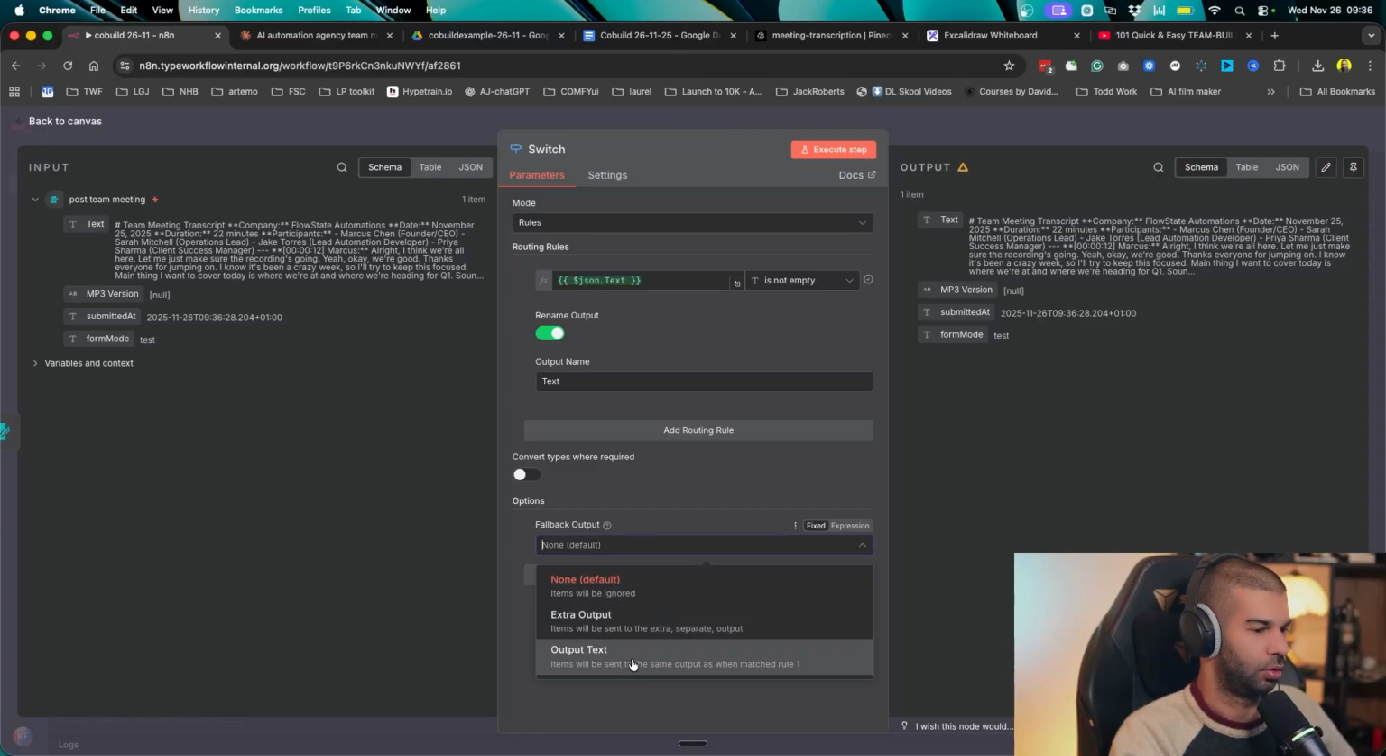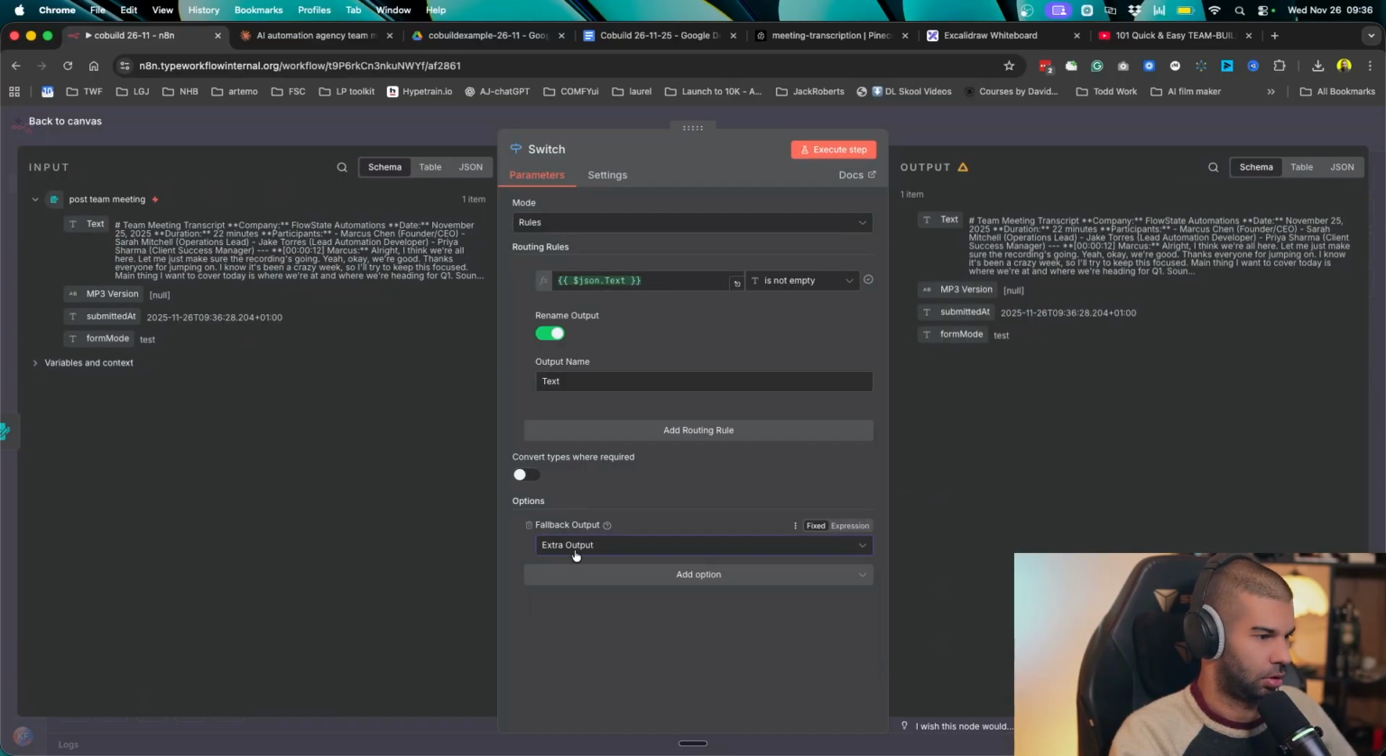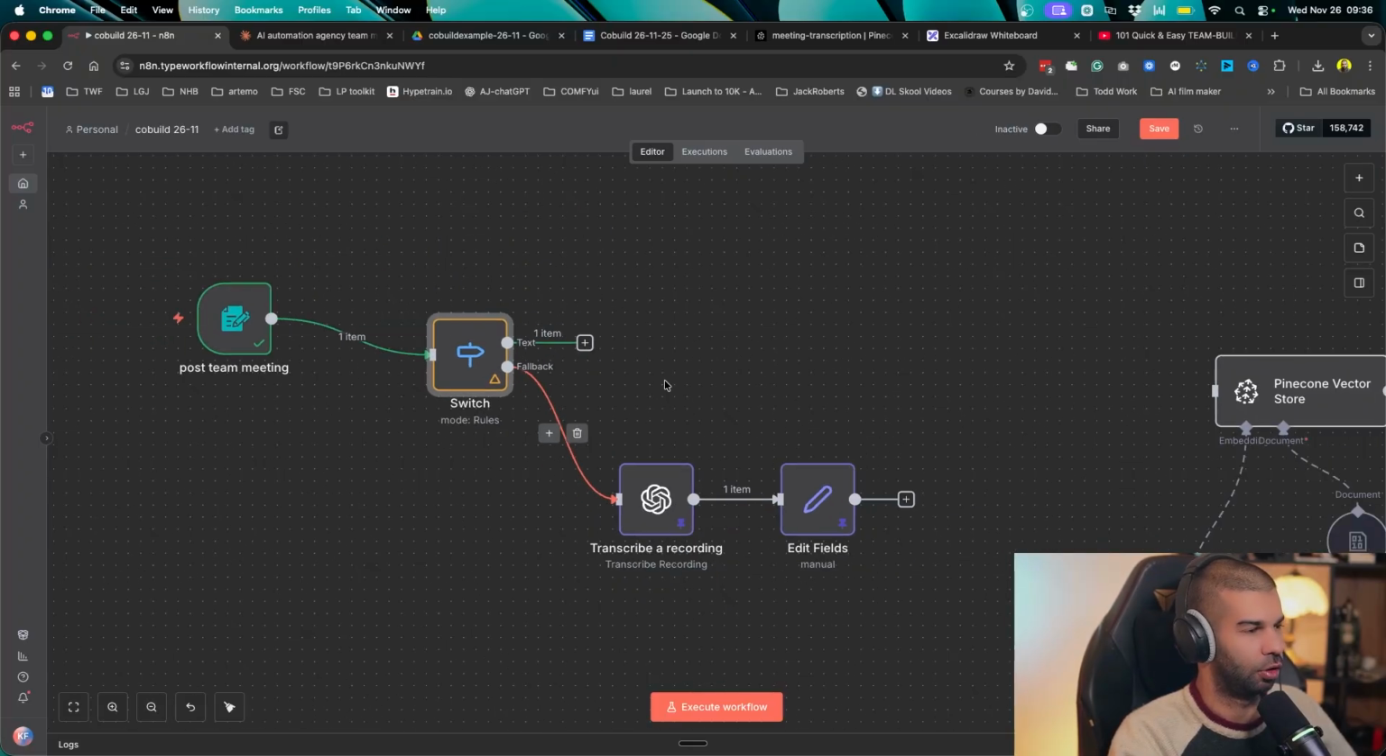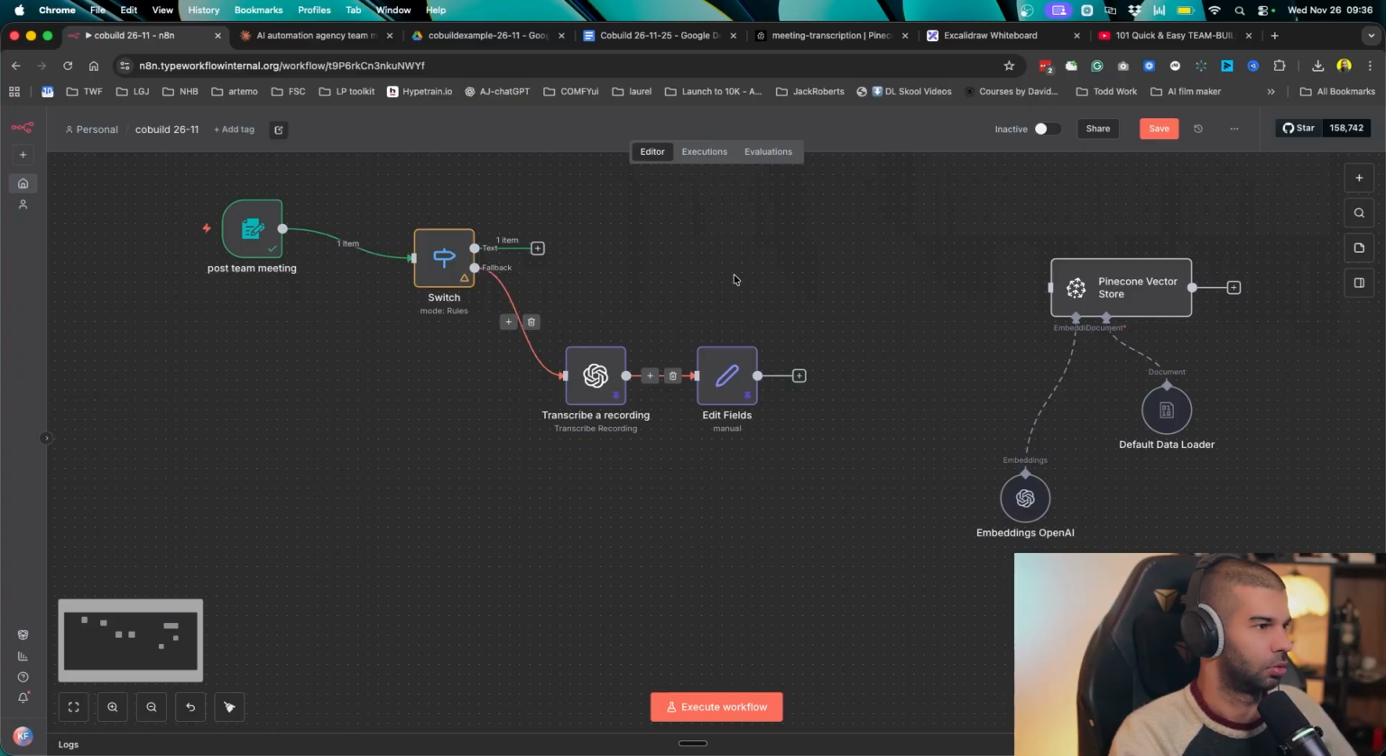So the fallback will be output text, or rather extra output. So the extra output, the fallback will be the audio. So we know that it's either text or the fallback, which is the MP3 version. So we can just do it like that.